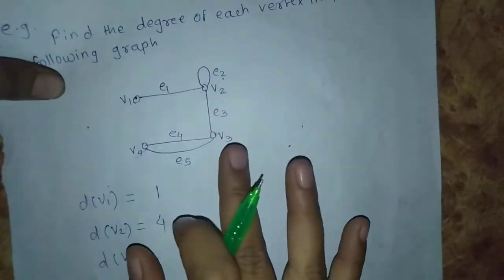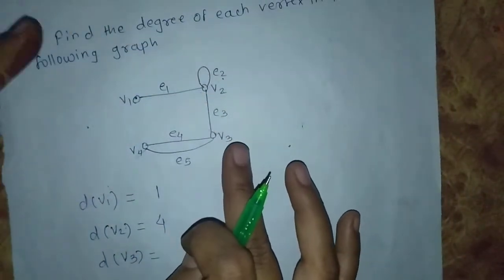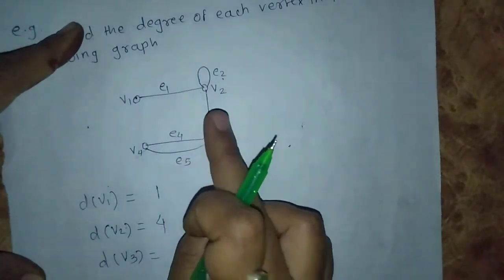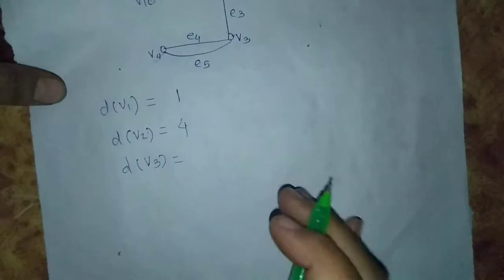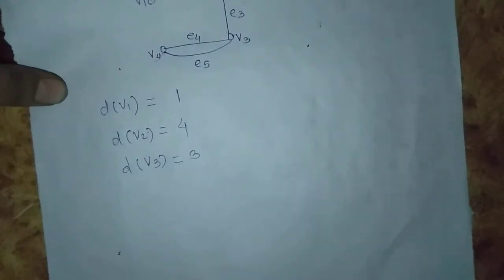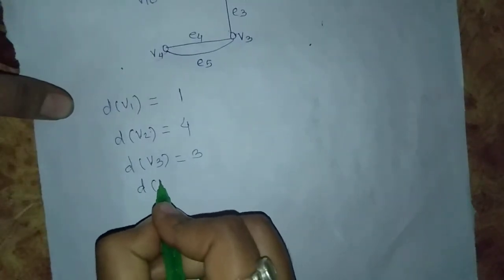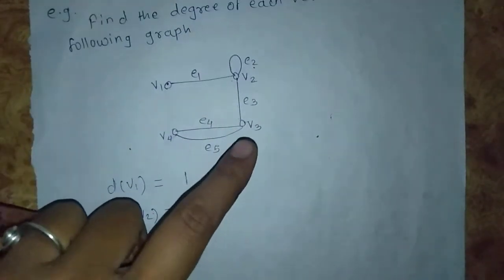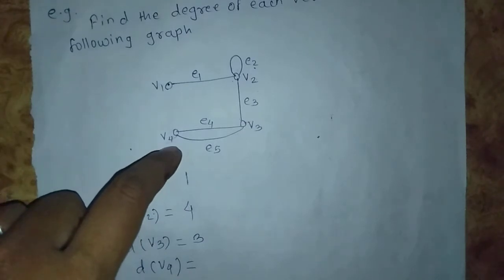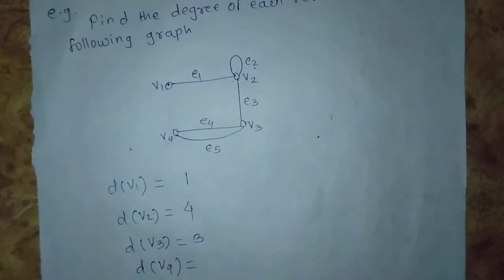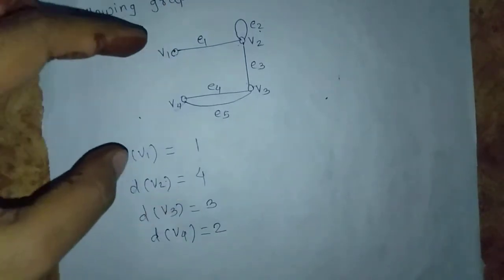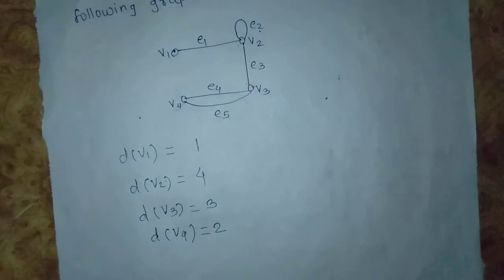Degree of v3: the edges incident on v3 are e3, e4, e5, so the degree of v3 is 3. Degree of v4: e4 and e5 are incident on v4, so the degree of v4 is 2 because 2 edges are incident on v4.